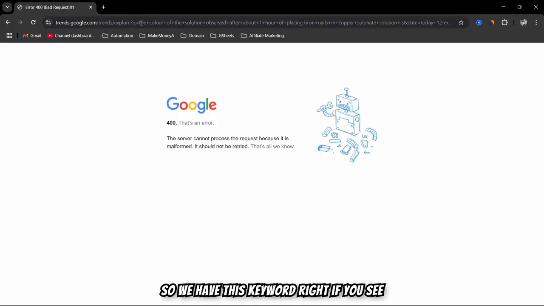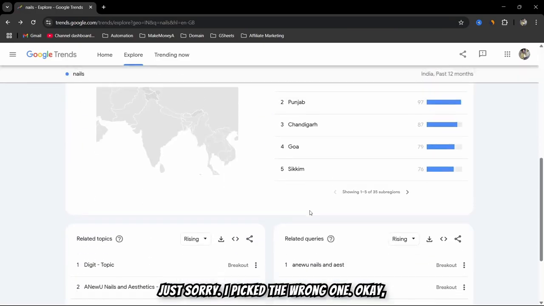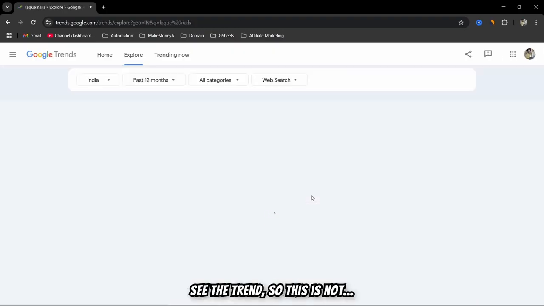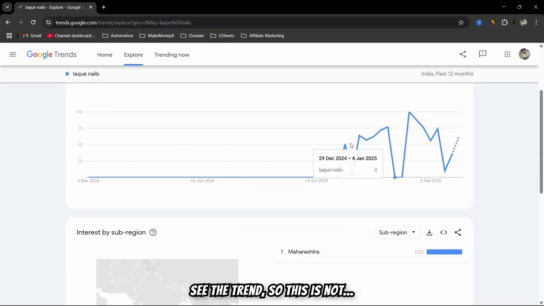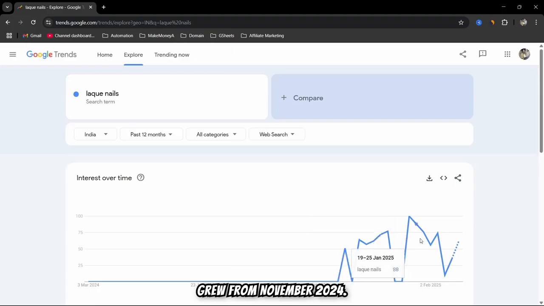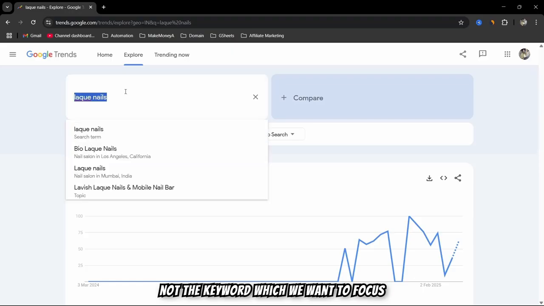We have this keyword, right? If you see at the top, the color of this solution observed after one hour of placing iron nails in copper sulfate. Okay, this is not our keyword. Sorry, I picked the wrong one. Okay, iron nails. If I go here and see the trend, over the past month it has grown from November 2024. So this is not our keyword. This is not the keyword we want to focus on. And then I can go on.